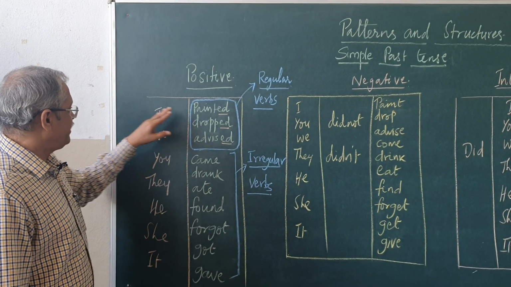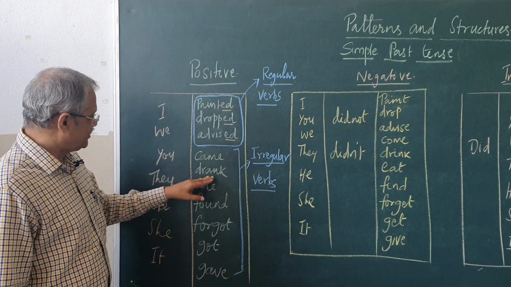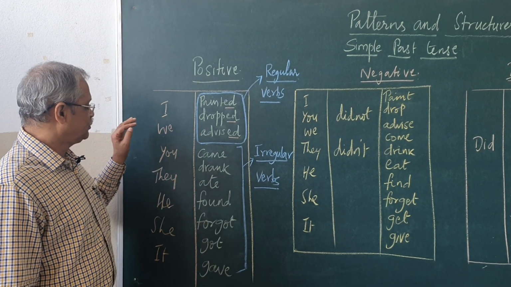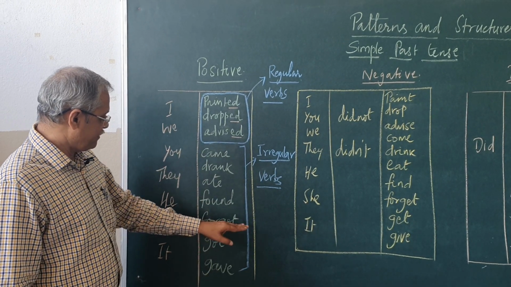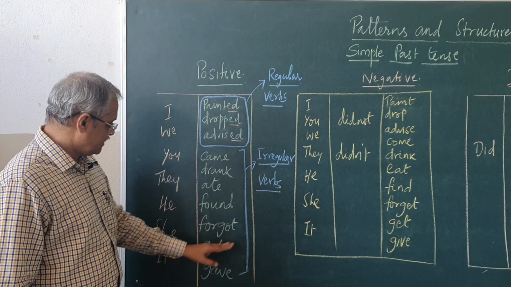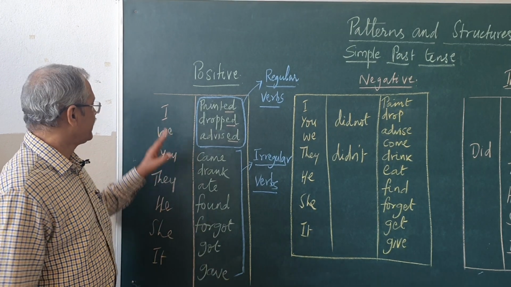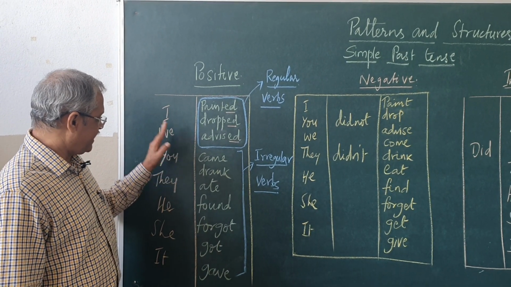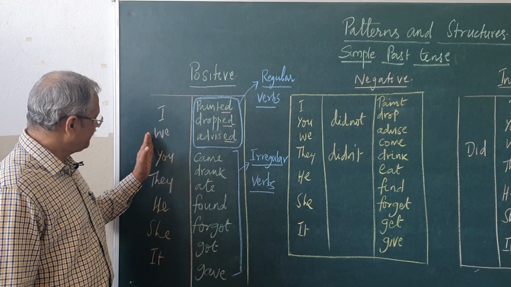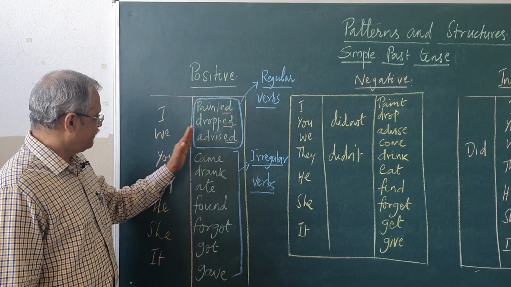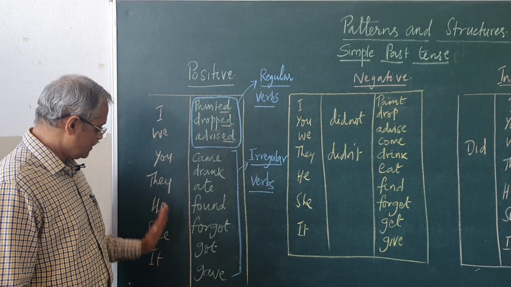So, you see now, I painted, I dropped the ball, I advised my brother, I came home late, I drank a cup of coffee in the morning, I ate 2 idlis only today, I found him in the park, I forgot to give my mother the pen, I got a camera, I gave her 10 rupees. See, I painted, I dropped, I advised, I came, I drank, I ate, I found, I forgot, I got, I gave. Use with we now. We painted, we dropped, we advised, we came, we drank, we ate, we found, we forgot, we got, we gave.